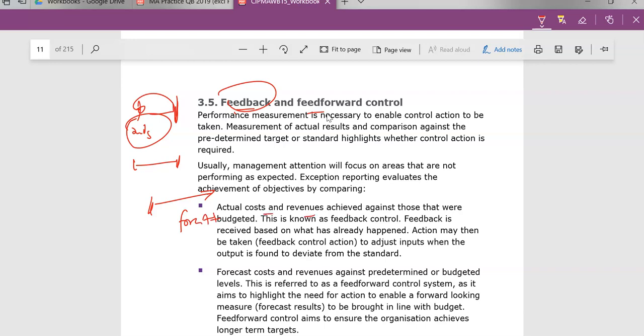Actual costs and revenues achieved against those that were budgeted. This is known as feedback. Feedback is received based on what has already happened. Action may then be taken. So feedback, control action to adjust the inputs. So we go back and we change those inputs.